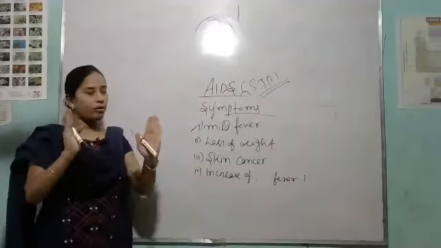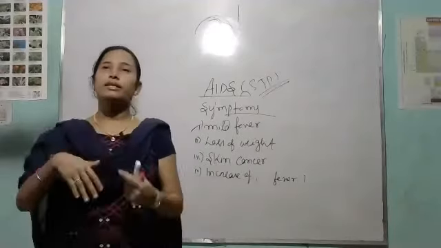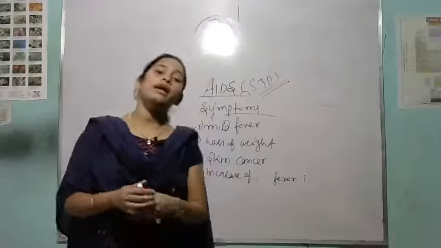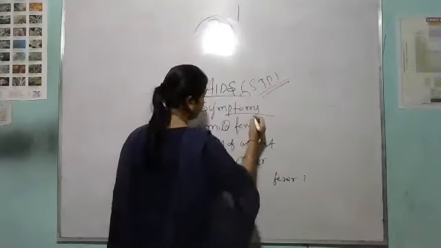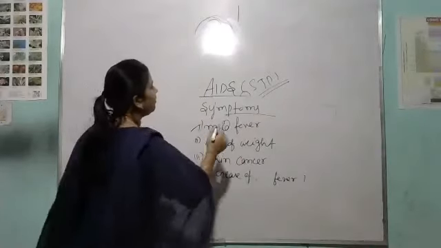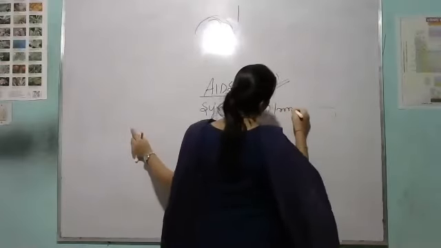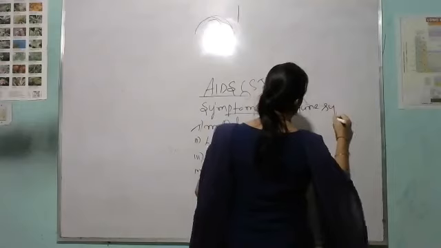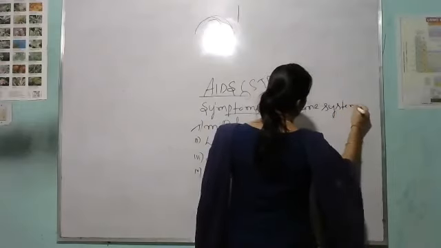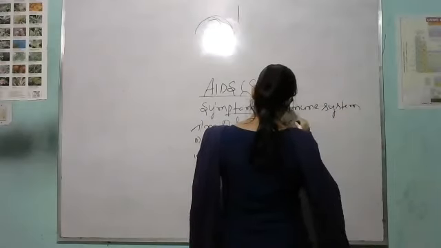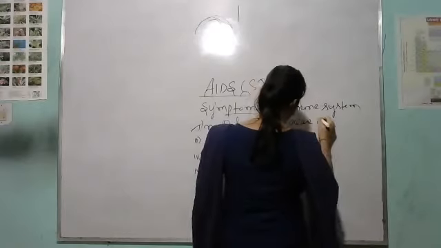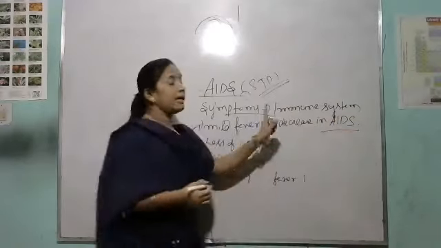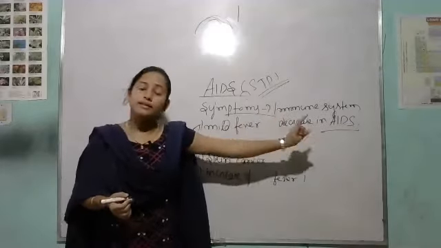Then see the important thing about AIDS. What is the reason that the immune system decreases in AIDS? You know that the immune system decreases in AIDS.